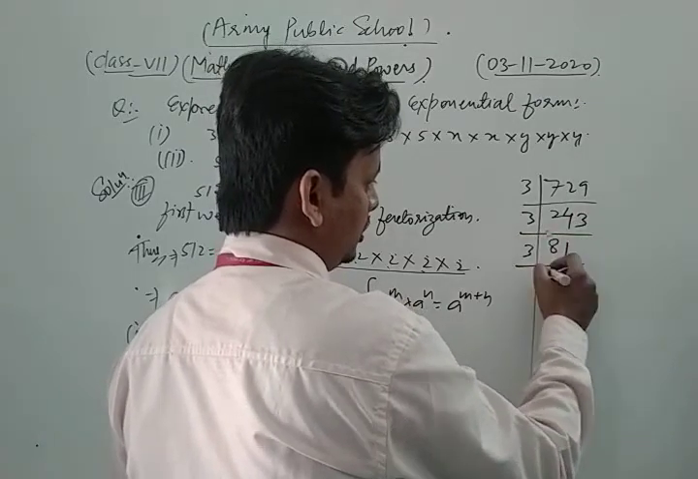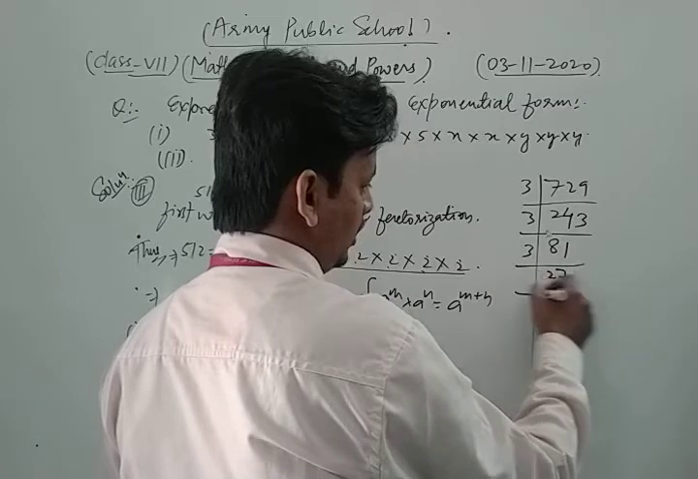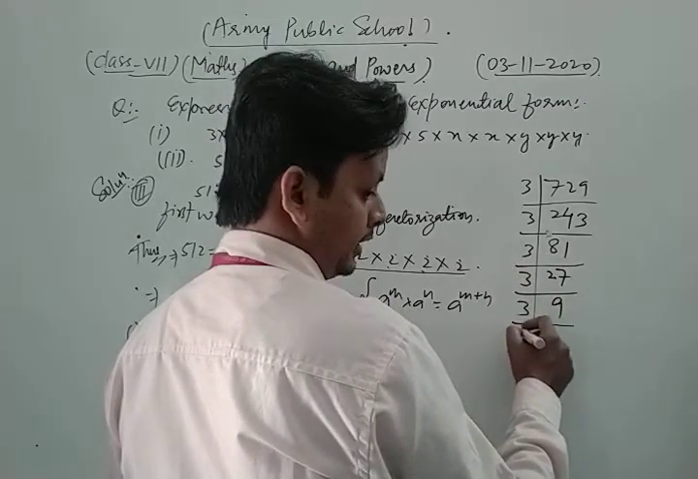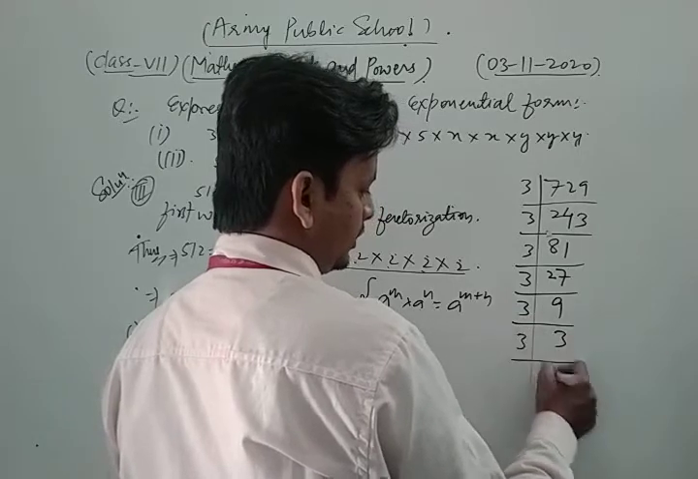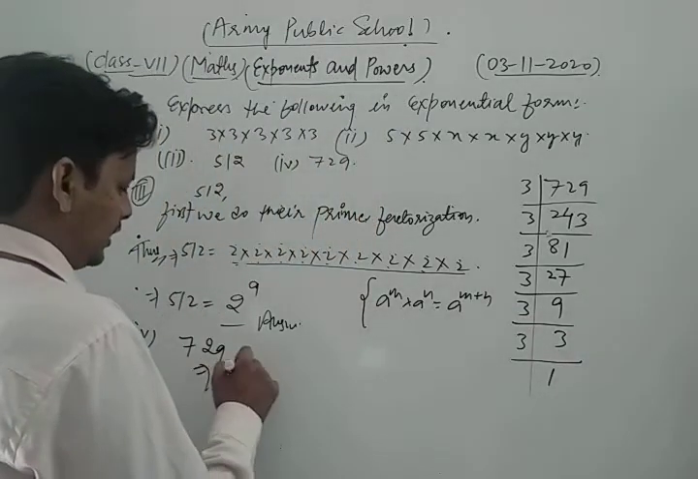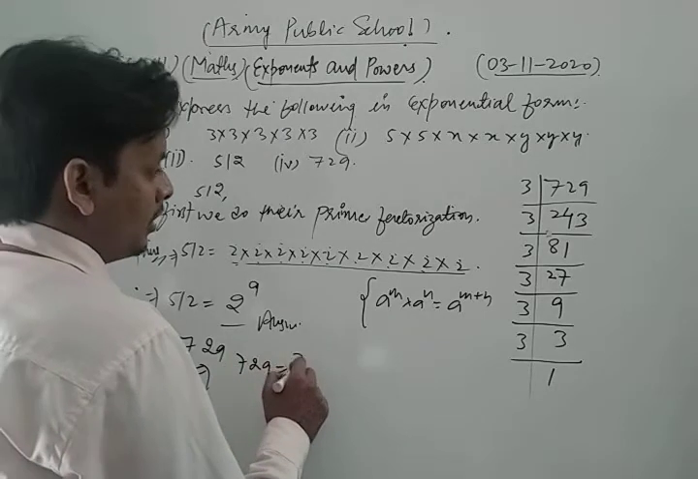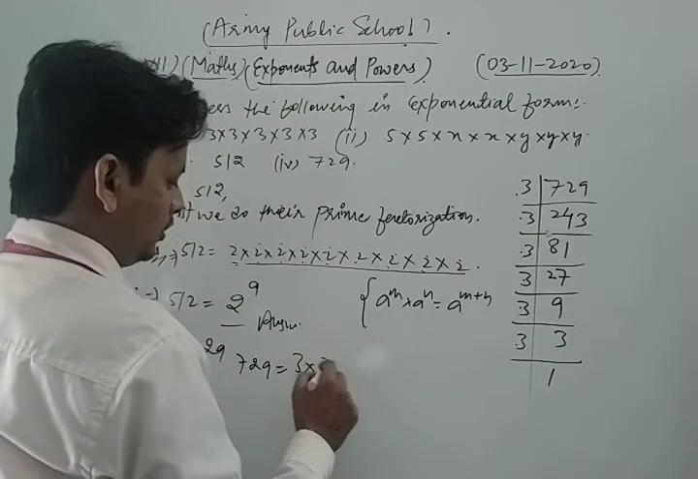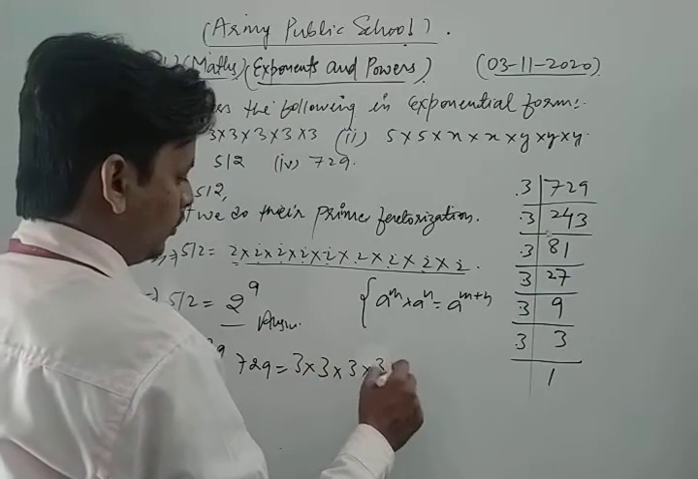Now 3 twos are 6, 3 sevens are 21. Now 3 nines are 27, again by 3, 3 threes are 9, again by 3, 3 ones are 3. Okay, now we write, thus we can write 729 as 3 into 3 into 3 into 3 into 3 into 3.